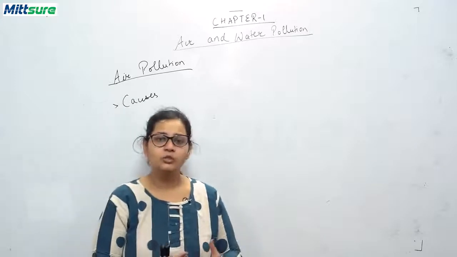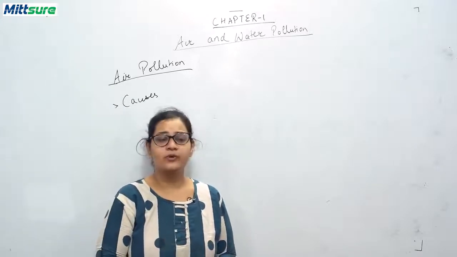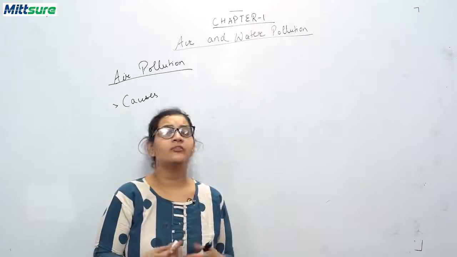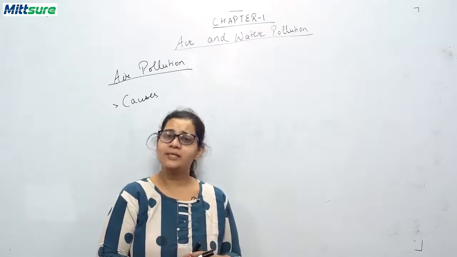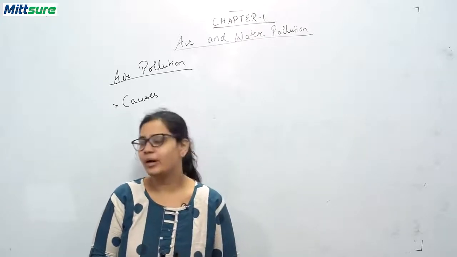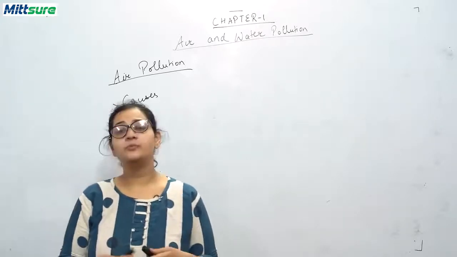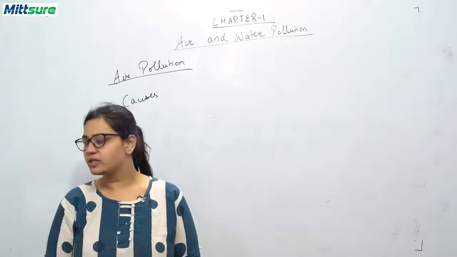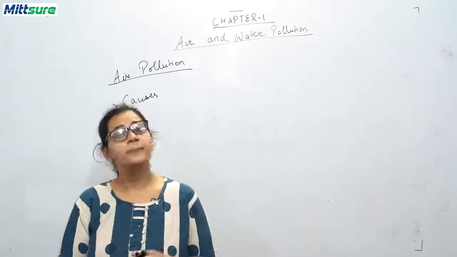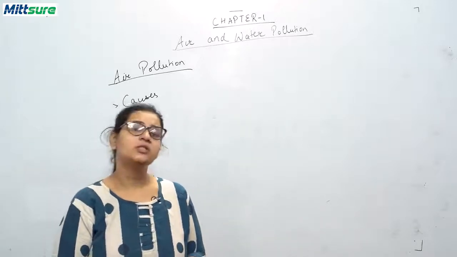Next is the smoke coming from vehicles. Suppose your vehicle has not been maintained for 6 months, or 1 year, or 5 years or 10 years. Then it will start producing smoke, and it is very harmful for our environment. Next is the smoke from factories and industries, and thermal power plants also cause air pollution. The next one is deforestation.